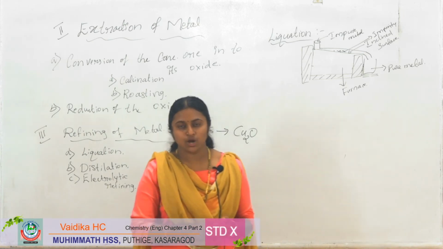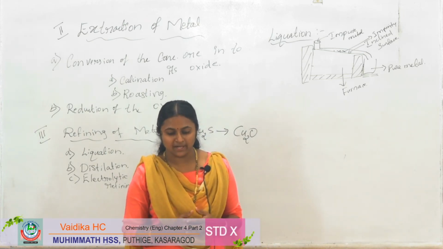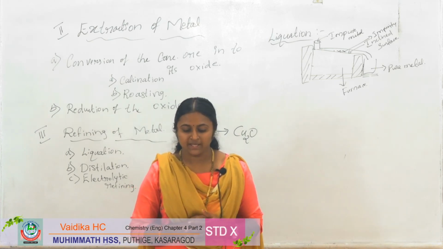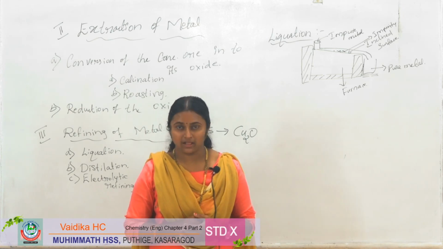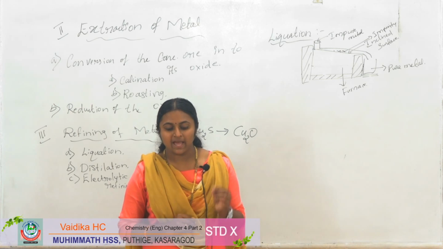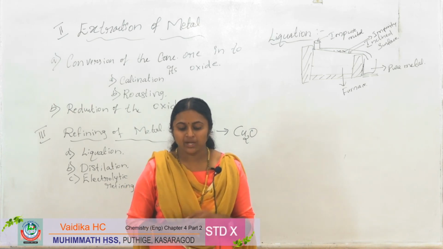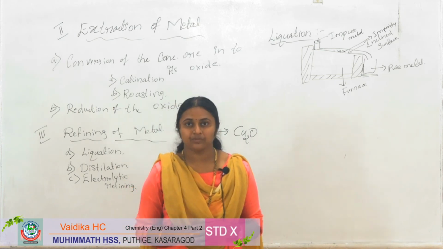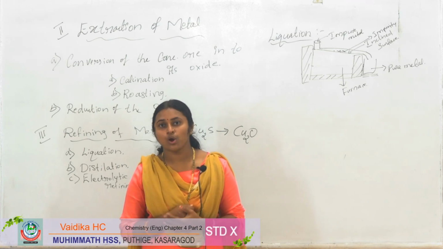It is the process of refining a metal by the electrolysis of a solution of the salt of the metal, using a small piece of pure metal as the negative electrode and the impure metal as the positive electrode. An example for electrolytic refining is copper.